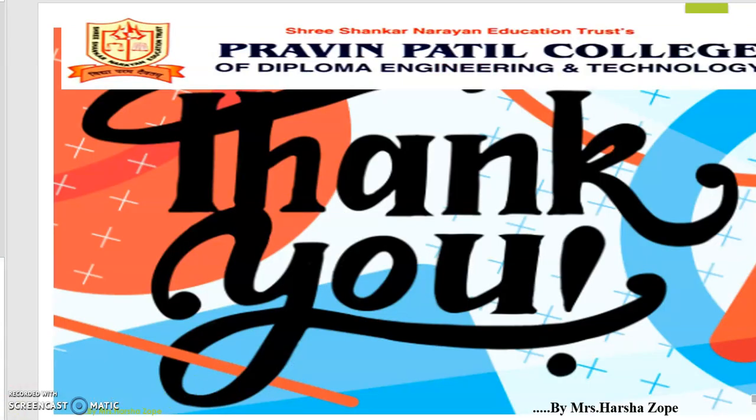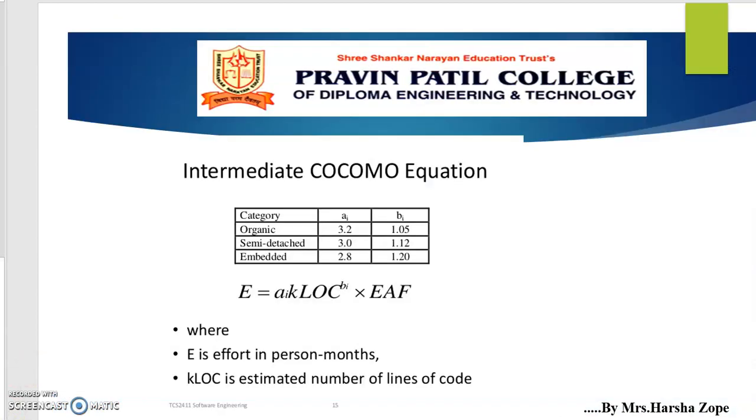The next is the detailed COCOMO model. The detailed model uses the same equations for estimation as the intermediate model. But the detailed model can estimate the effort E, duration D, and persons P of each of the development phases, subsystems, and modules.